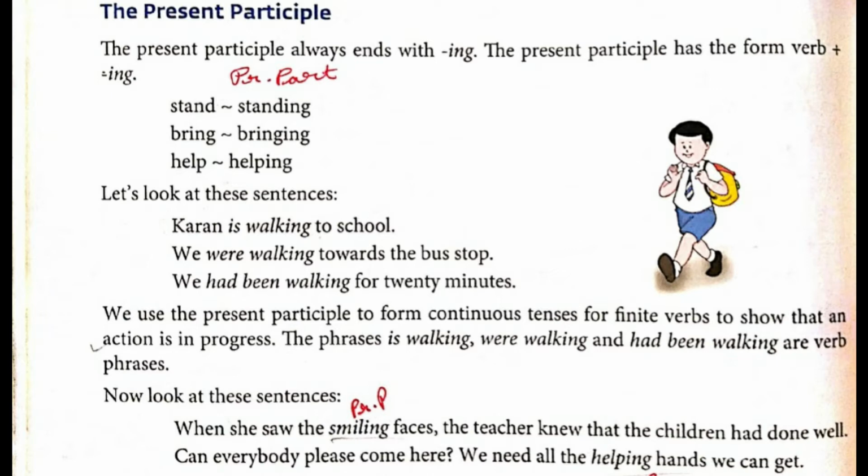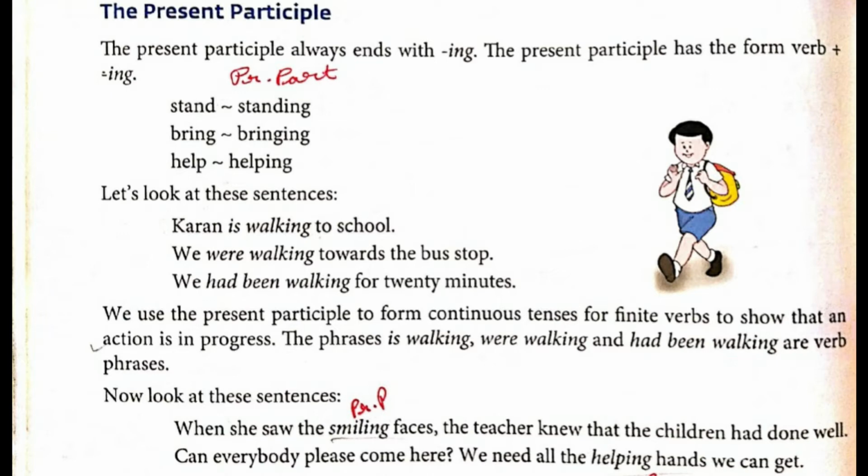Now look at these sentences. These sentences may come in the exam, so you have to underline the present participle or past participle, depending on the sentence. First one. When she saw the smiling faces, the teacher knew that the children had done well. So students, which faces are we talking about?